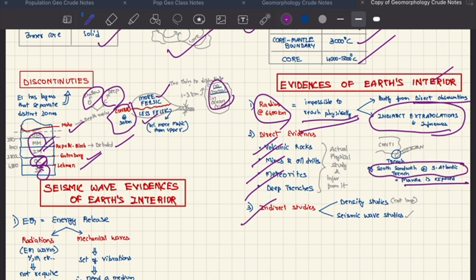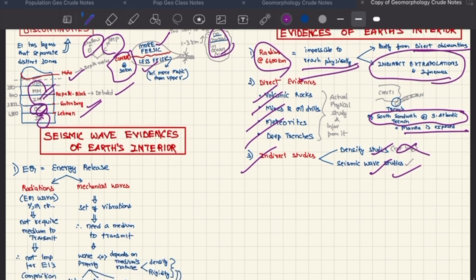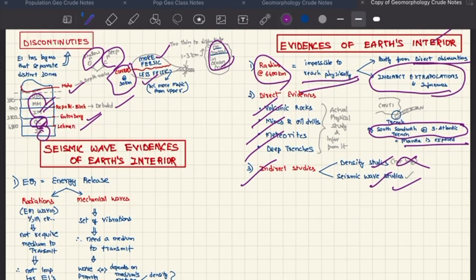The indirect studies are of two types: density studies and seismic wave studies. This is not important. This is important. Seismic wave evidences. Whenever there is an earthquake, there is an energy release. There are two types of energies released: radiations and mechanical waves. These are gamma waves, IR, etc. So they do not require any medium to transmit. So these are not important for our studies. And the mechanical waves are a set of vibrations, and they need a medium to transmit. So based on the properties of these waves, we can understand the composition of the medium, that is density and rigidity.